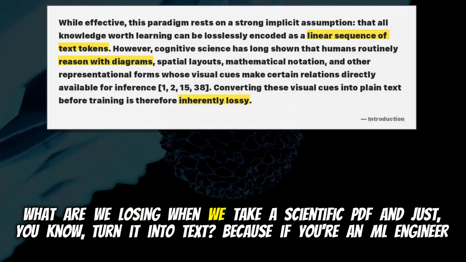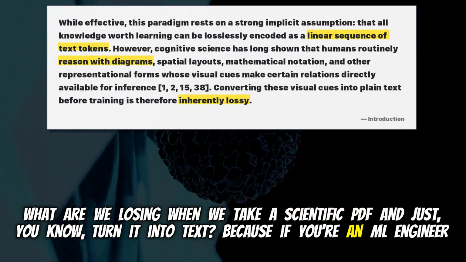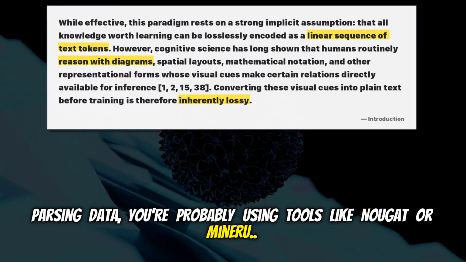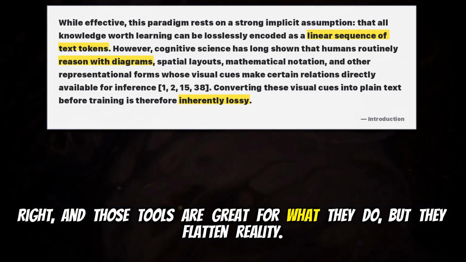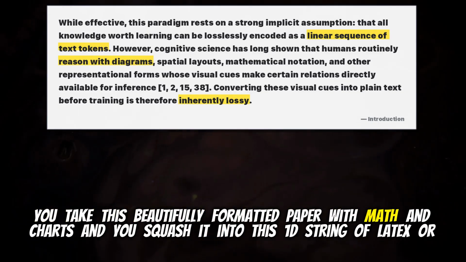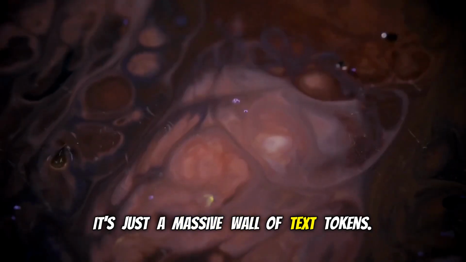What are we losing when we take a scientific PDF and just turn it into text? Because if you're an ML engineer parsing data, you're probably using tools like NuGet or MinerU. Right, and those tools are great for what they do, but they flatten reality. You take this beautifully formatted paper with math and charts and you squash it into this 1D string of LaTeX or markdown. It's just a massive wall of text tokens.